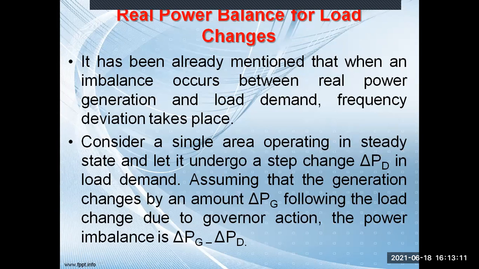for example, let us say the total generation of a particular area is 200 megawatt and the load is also 200 megawatt. So there will not be any problem on the system frequency. Frequency at this moment is 50 hertz. Now suddenly the load is increased from 200 megawatt to 300 megawatt. Now the generation has to increase. So the delta PG has to increase, because delta PG minus delta PD should be equal to 0. If this is not equal to 0, what will happen? There will be a change in the system frequency.